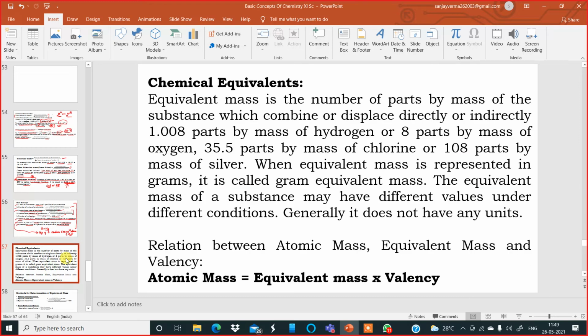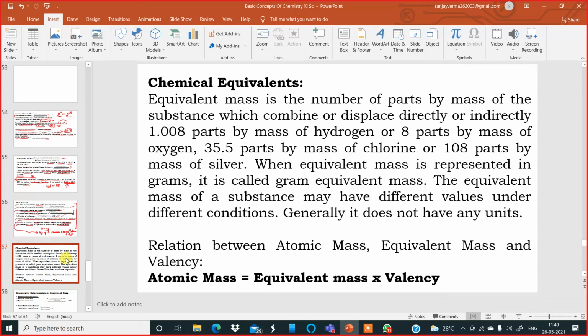Next slide, we go to chemical equivalence. This is one new word we are coming across this year in class 11. So I request all of you to pay a lot of attention to this part of the chapter, chemical equivalence. Are you getting it? What is the word? Chemical equivalence. Now, let me tell you something about chemical equivalence.